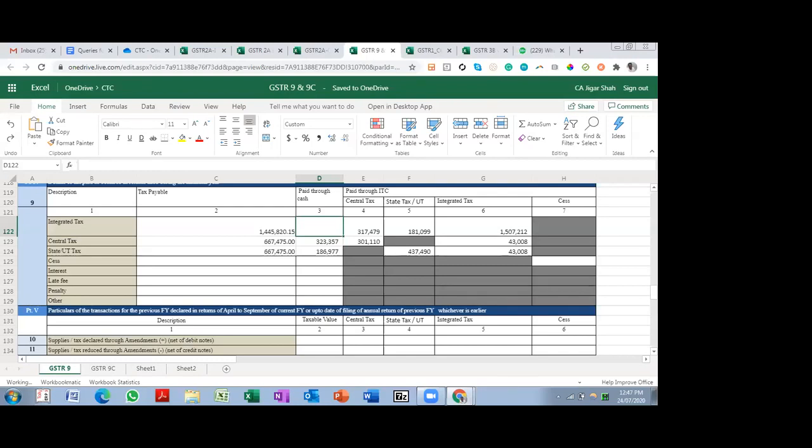So a view is taken that this self invoice pertains to this year, and therefore credit can be taken. But that is a very highly litigious thing. So only if the amounts are very big can that option be explored. But for small amounts, where it is not so material, it would not be advisable to take such stands. So that is a view there.